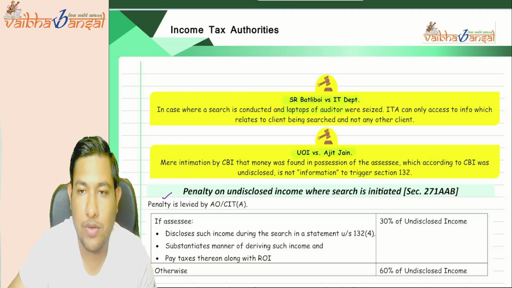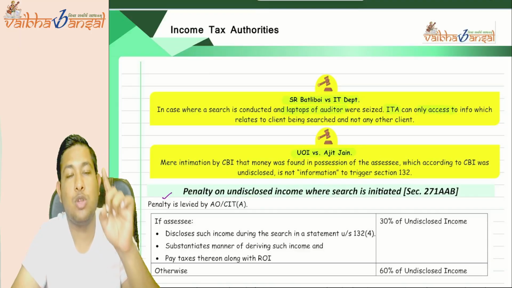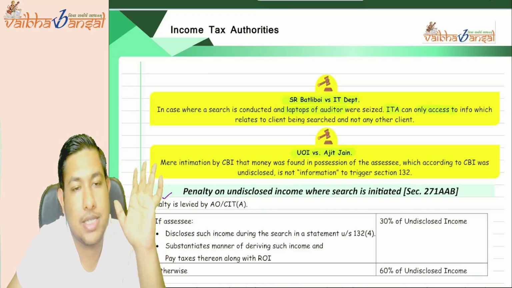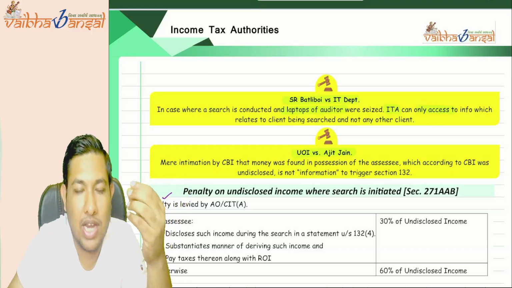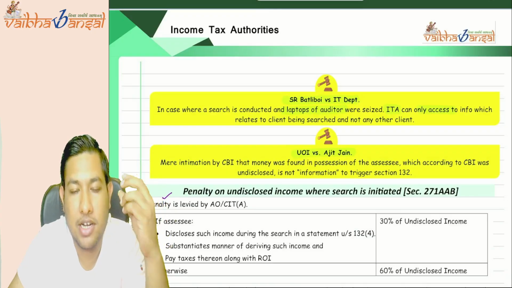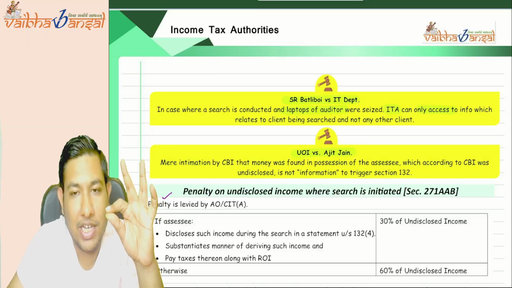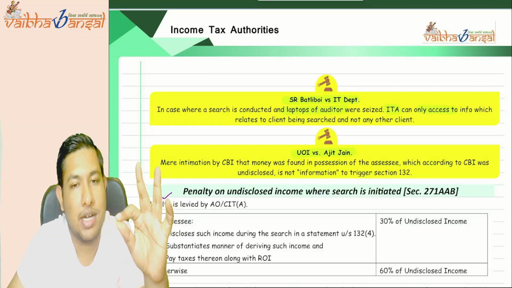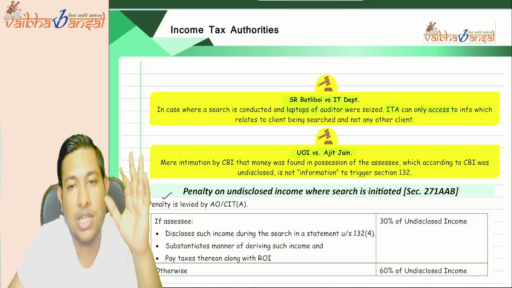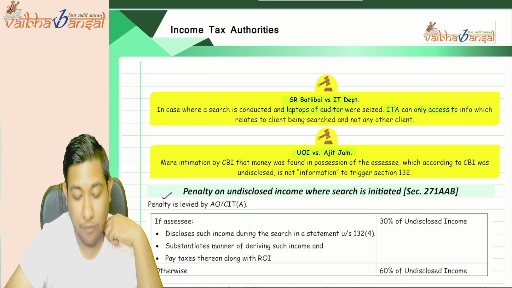The laptop of the auditor was lying there and it was also seized. So the case law says that the income tax authority can only access the information which relates to the person to whom the search is conducted. See, it is an auditor. It will have the details of more than one client. It will have details of 500, 600, thousands of clients. But you can only access the information of the client related to which the search is conducted. You cannot search all the clients. You cannot search the whole laptop. Okay, understood? Now, what is the second case law?